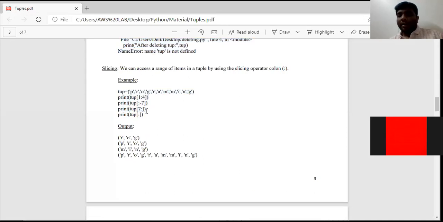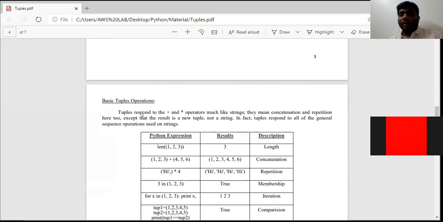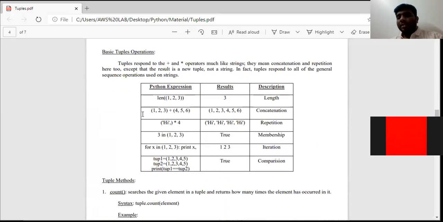In the example, when we discussed accessing an element, we discussed slicing also. Slicing can be done by using the colon operator. These are the basic tuple operations which we have discussed in the list also. First one is the length function.